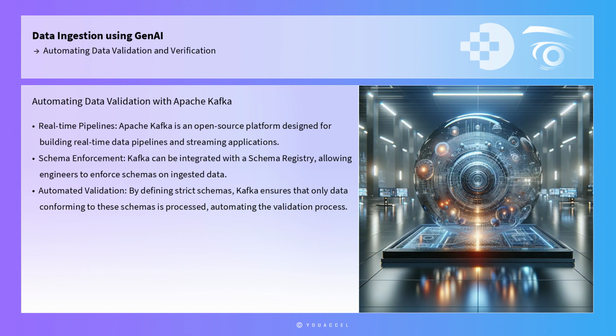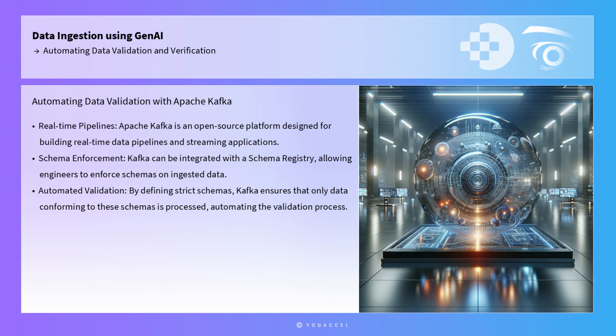One of the key tools for automating data validation and verification is Apache Kafka, an open-source platform designed for building real-time data pipelines and streaming applications. Kafka can be integrated with a schema registry, which allows engineers to enforce schemas on the data being ingested. By defining strict schemas, Kafka ensures that only data conforming to these schemas is processed, thus automating the validation process